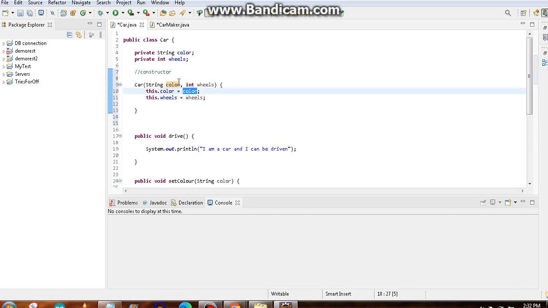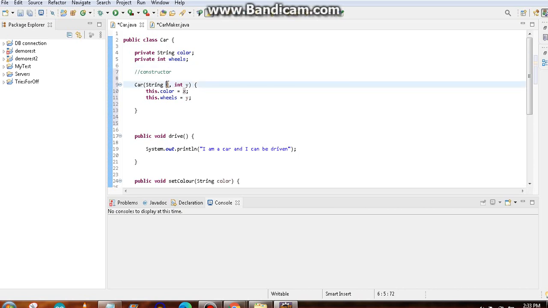If you want, you can change the names as well. You don't need to say color. You can say X and Y, that also is no problem. Because these values are being passed by the users, right? When they are creating the object, they are passing a color and the wheel number, so that will be assigned to the real color and the wheels of the car object. That's all we are doing. But to keep things simple, we are using the same names, color and wheels.